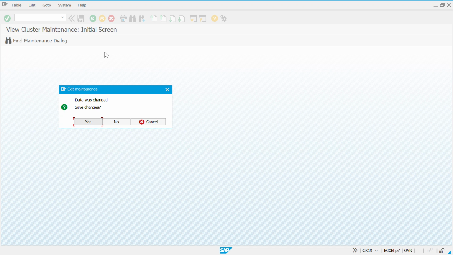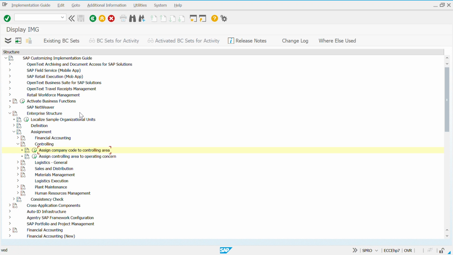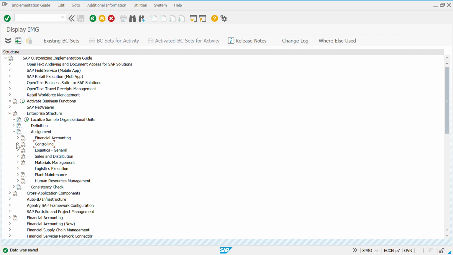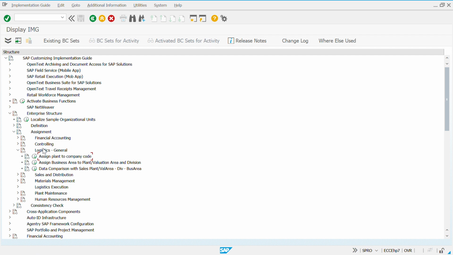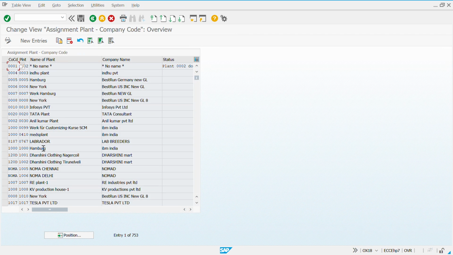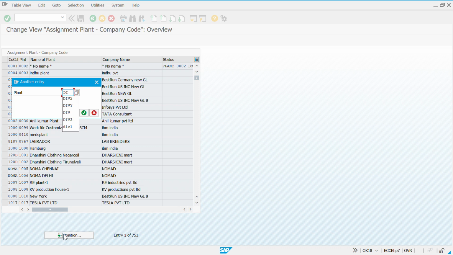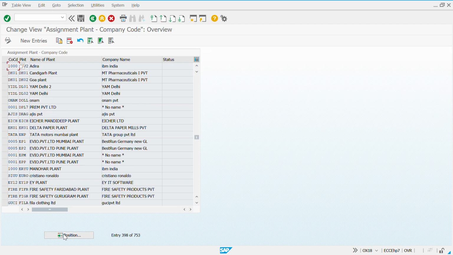Okay, so now we just save this again and then close this window, go to Logistics General, assign plant to company code. Now again search for your plant. If you see, it says there is no plant. It has a plant, but company code 1000 is assigned to it. Why did this happen? Because we copied all the characters of 1000 to our company code and our plant.